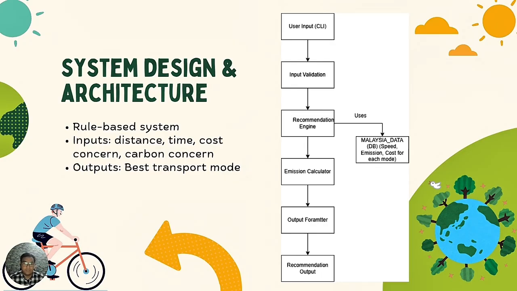Based on the graph, this is the user input. Then this is the input validation. Then the recommendation engine. In the recommendation, it will use the Malaysia data based on speed, emission, and cost for each mode. Next, we go to the emission calculator, the output filter, and then we choose the recommended output.